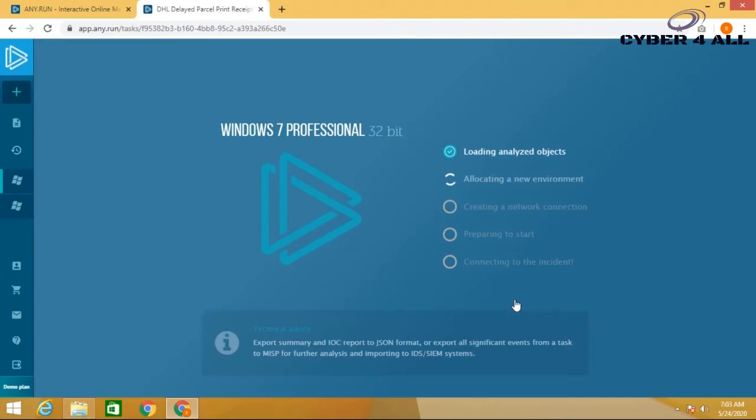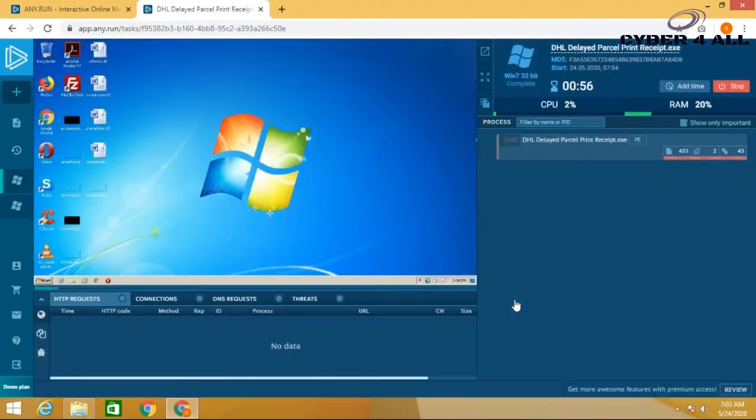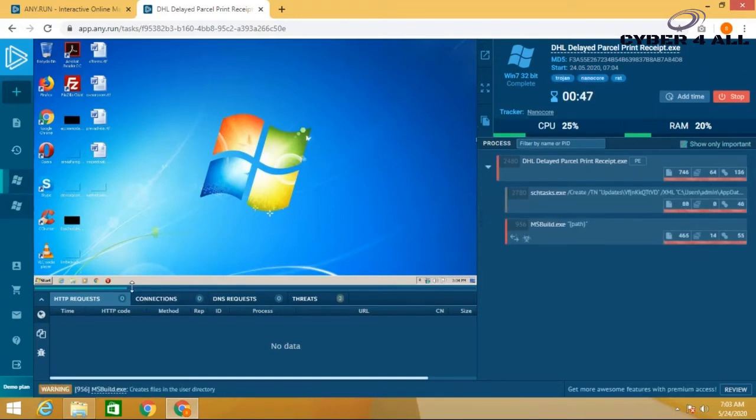Now we can see that it's loading our uploaded sample and creating the environment for executing the malware. It has created a network connection and is preparing to start the execution of the malware. Here we can see that the execution of the malware has started in the background within the Windows 7 system, and it has taken resources such as CPU and RAM. We can see that in the right topmost corner of the screen.